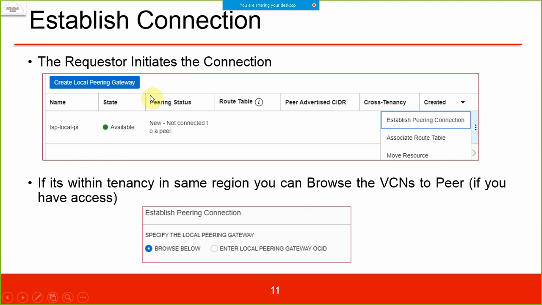Look at this. Establish connection. The requester initiates the connection. So click on the gateway which you created, the local peering gateway. On the right-hand side, in the three vertical dots, you see Establish Peering Connection. When you click on it, it will ask you to browse where you want to peer. If it is within the same tenancy and region, you can browse VCNs to peer directly if you have the access, or enter the local peering gateway OCID. So you have two choices. You select the first one, it's quite simple.